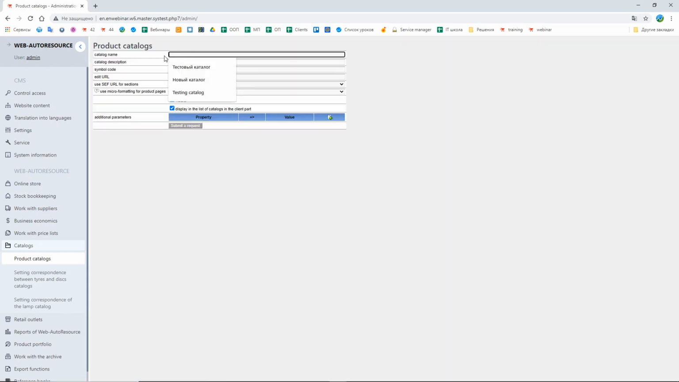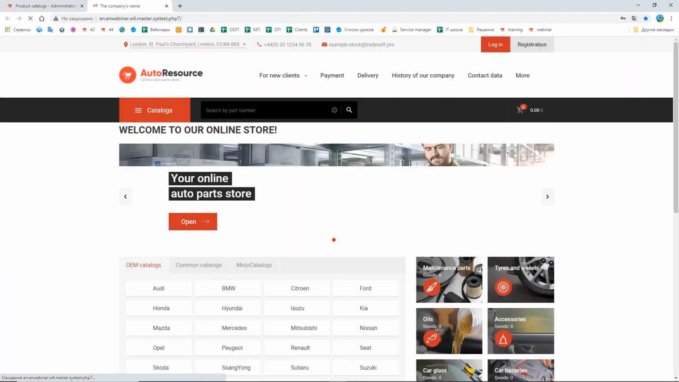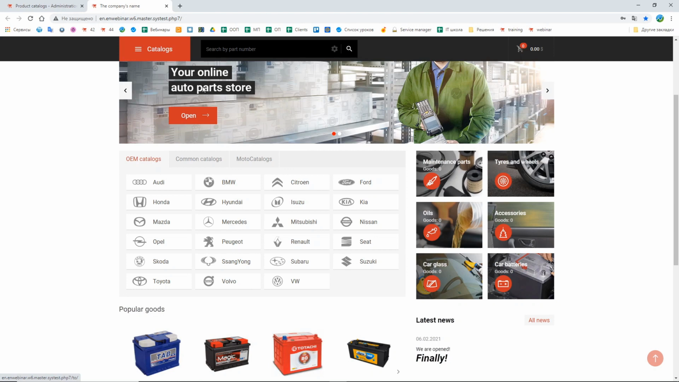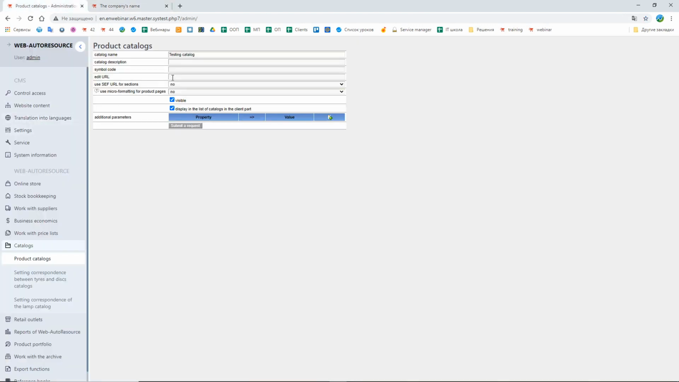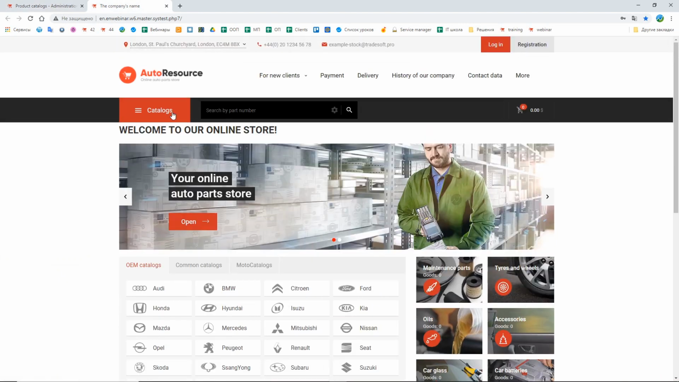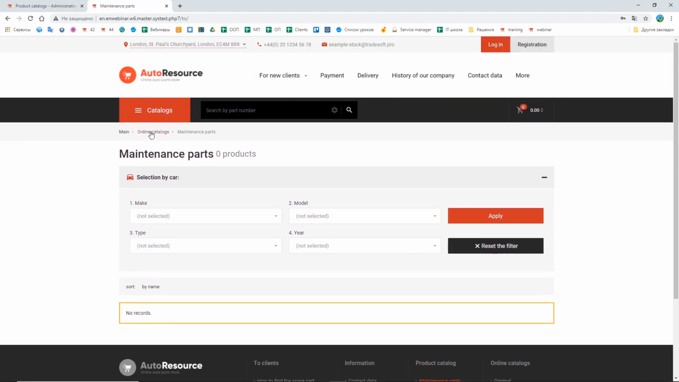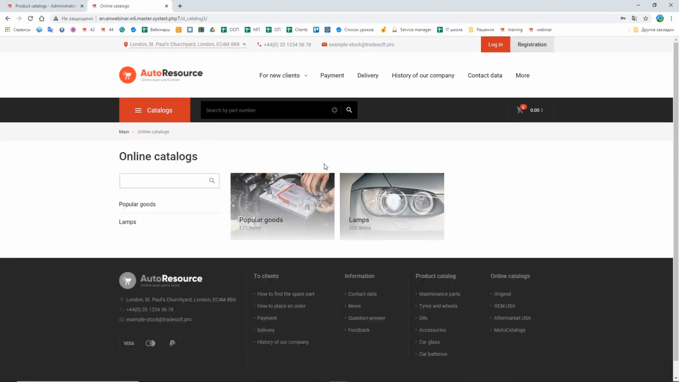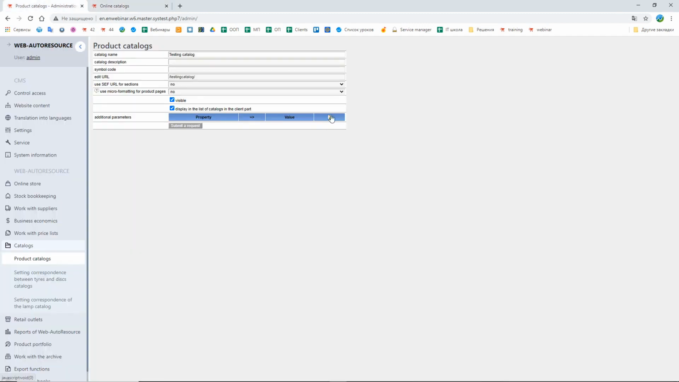Here, we are going to write the name of the catalog. The name will be visible in the client's part. Then, we should write the URL of the catalog. And if we want to display a picture of the catalog in a special list of catalogs here on this page, if we want to see a picture for this catalog here, then we should add it here.